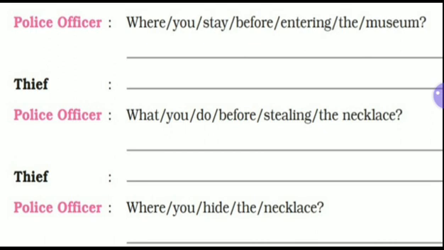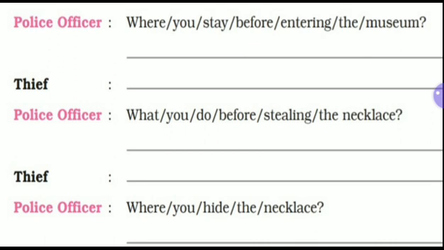Police officer, what did you do before stealing the necklace? Thief, I cut the alarm wire before stealing the necklace.